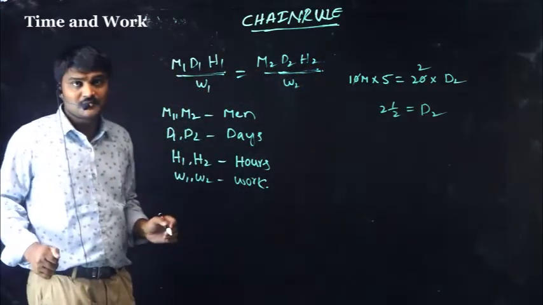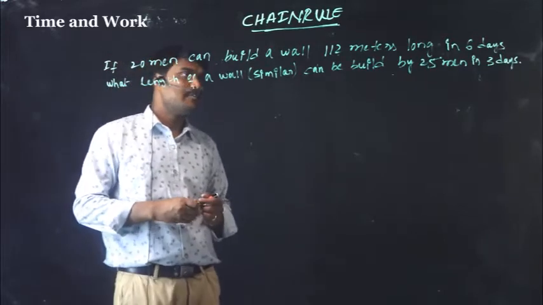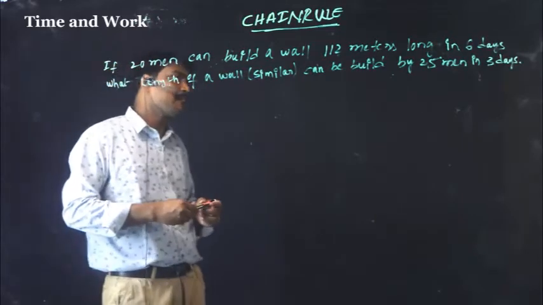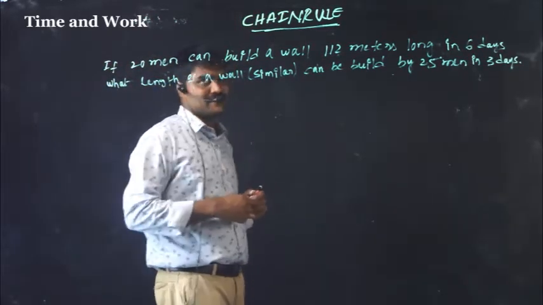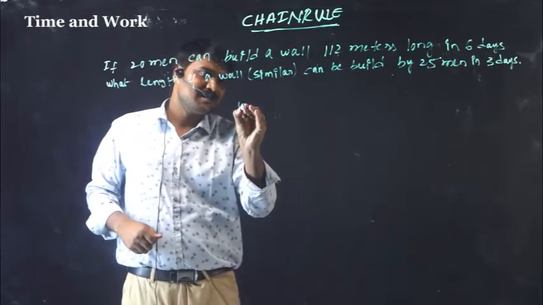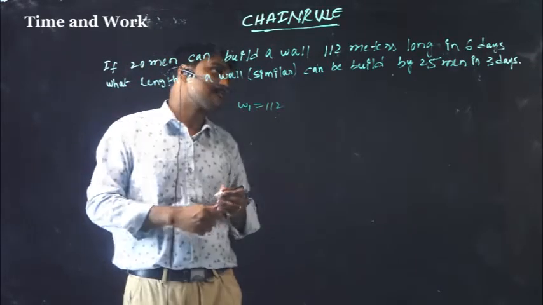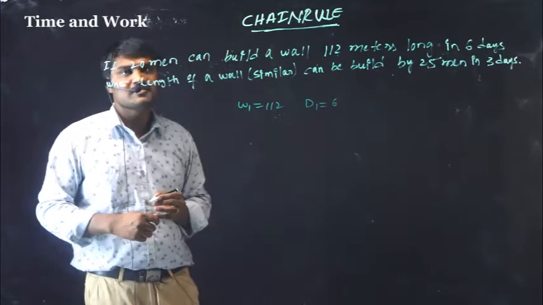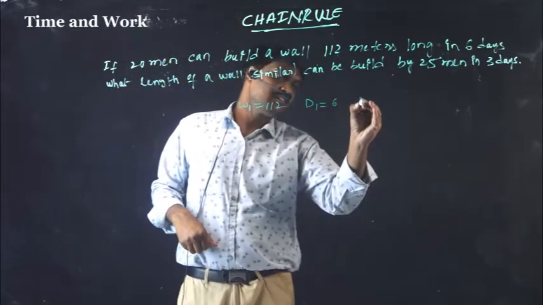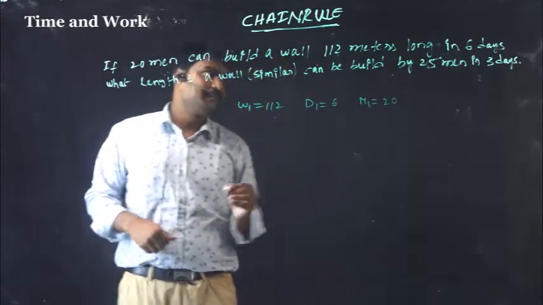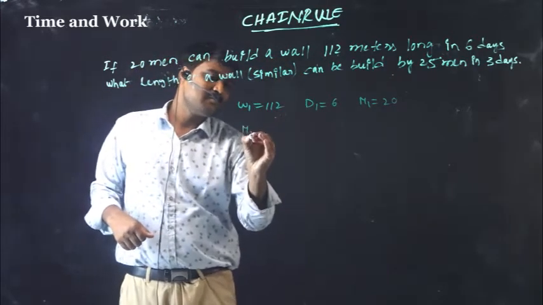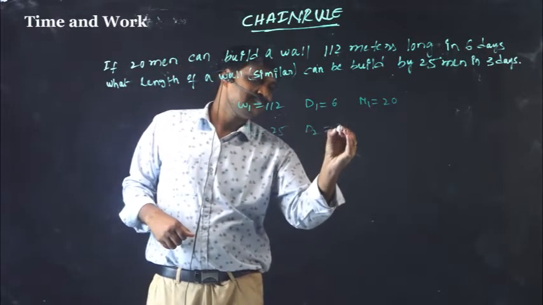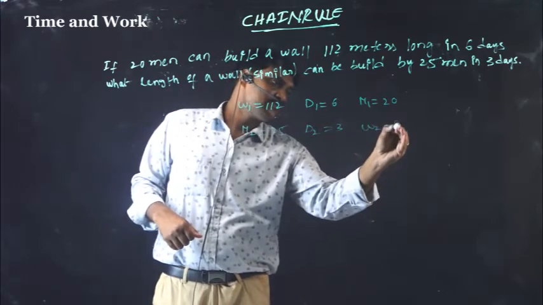If 20 men can build a wall 112 meters long in 6 days, what length of similar wall can be built by 25 men in 3 days? Here wall means W1, that is 112. D1 equals 6 days, M1 equals 20. M2 equals 25 and D2 equals 3, but you are asked for W2.